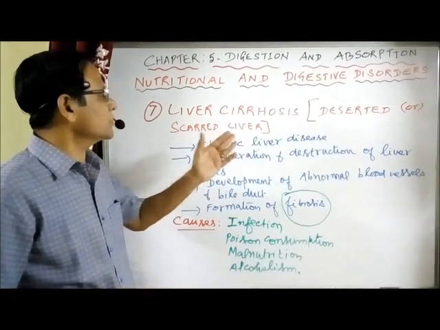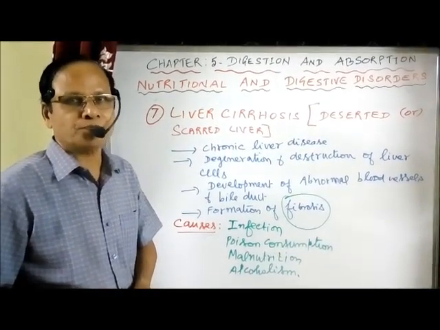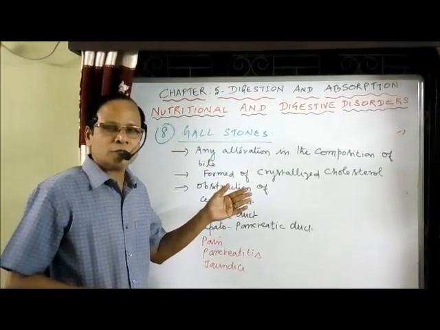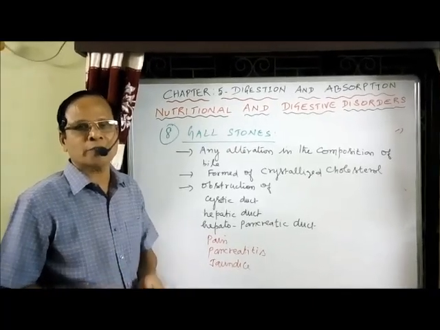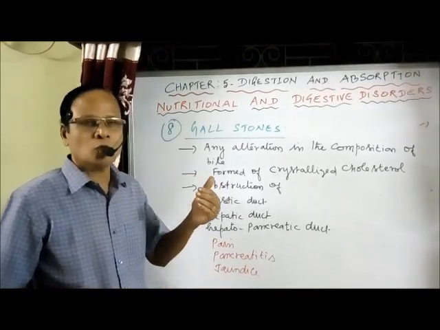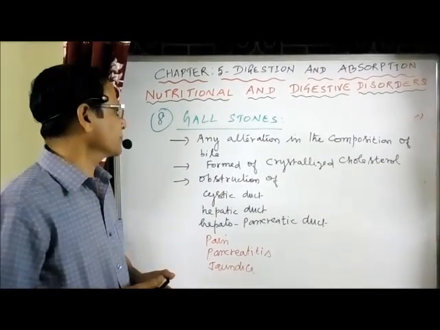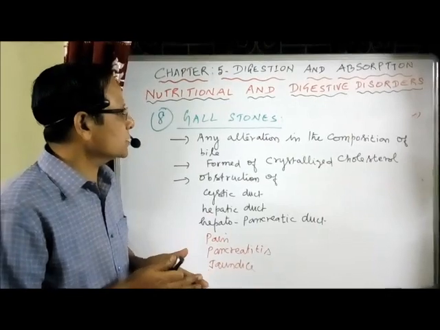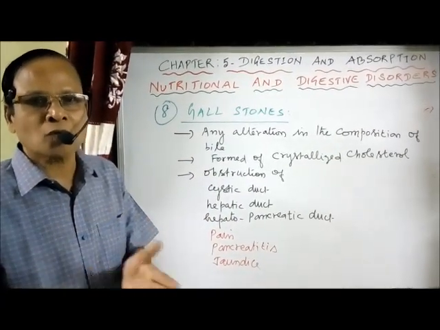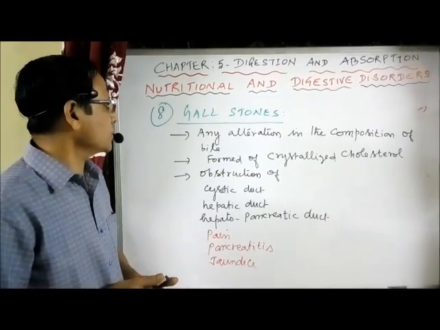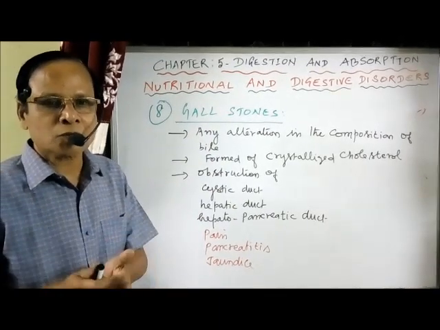Okay, that's about liver cirrhosis. Now let's go for the next one, the gallstones. Bile is a fluid secreted by the liver, which contains bile salts, bile pigments, cholesterol, and also some sodium hydroxide, sodium bicarbonate, etc. If there is any alteration in the composition of the bile, that results in the formation of stones in the gallbladder to begin with. Any alteration in the composition of bile results in the formation of gallstones in the gallbladder.